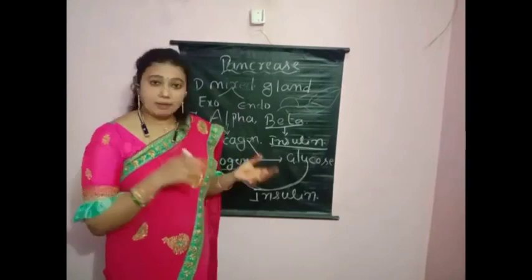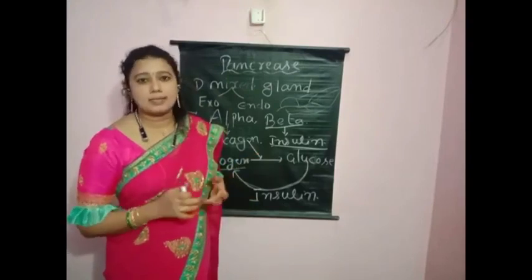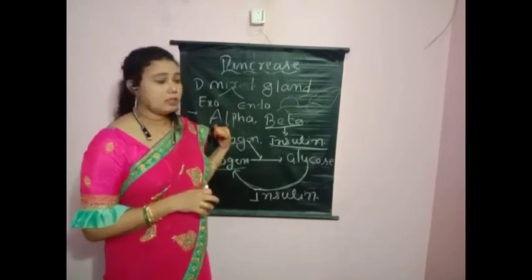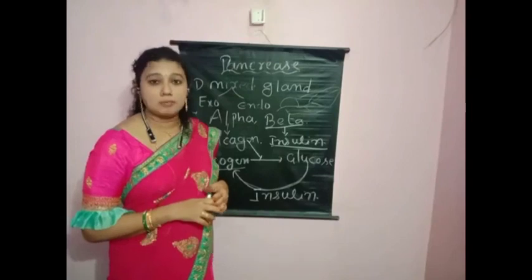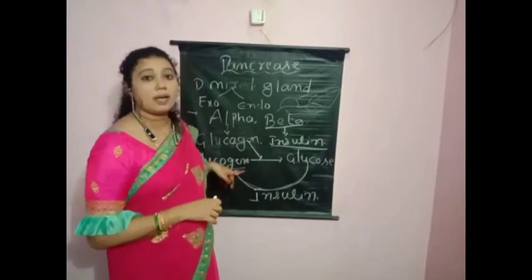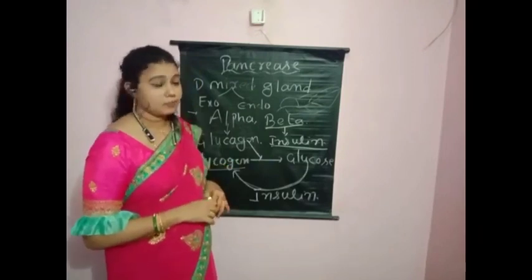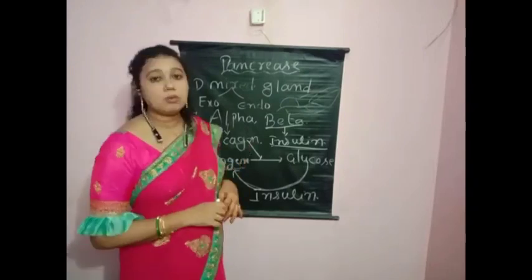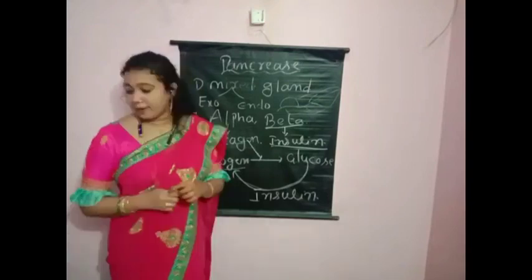The pancreas contains two types of cells, alpha cells and beta cells. Alpha cells secrete glucagon hormone, which helps to increase the glucose levels. This is called hyperglycemia. Glucose converting into glycogen is called glycogenesis, done by the insulin hormone. This is about the pancreas, children.